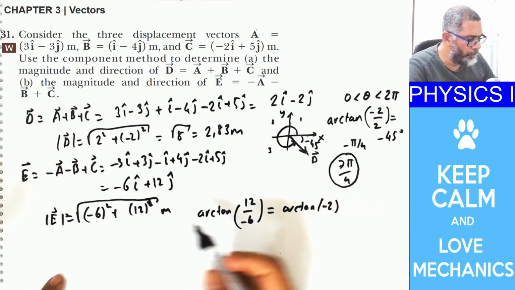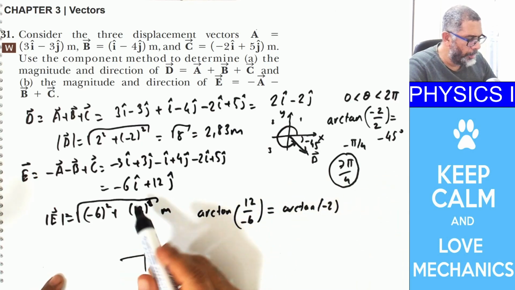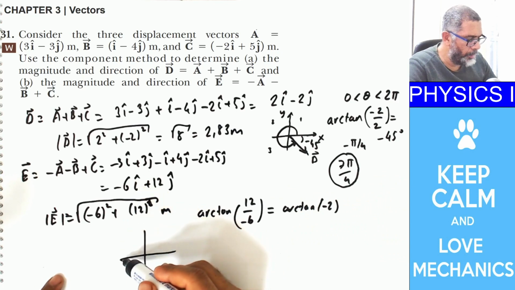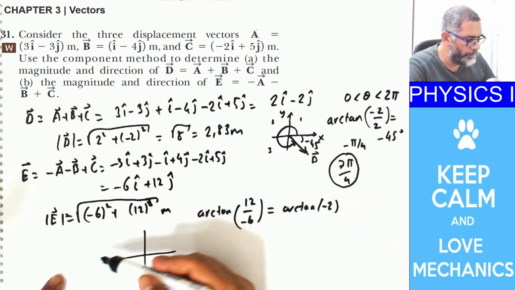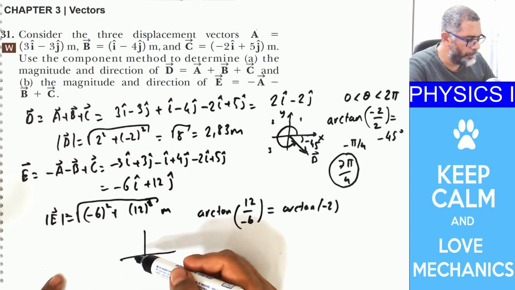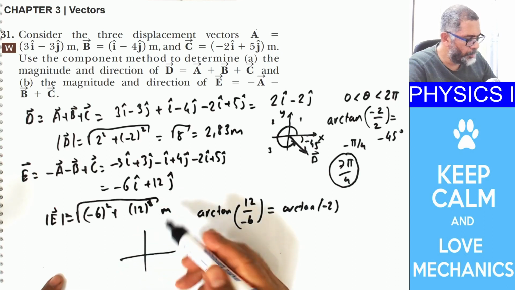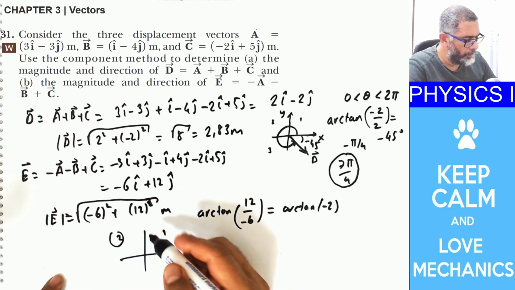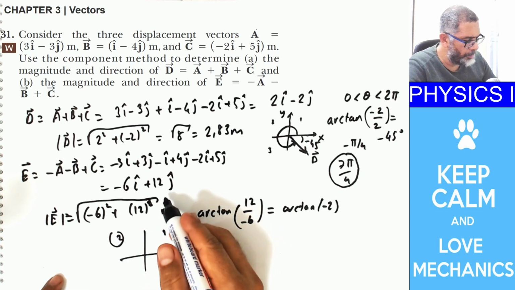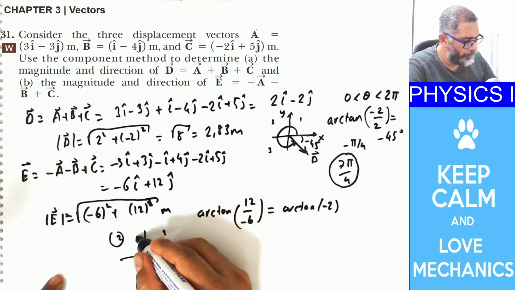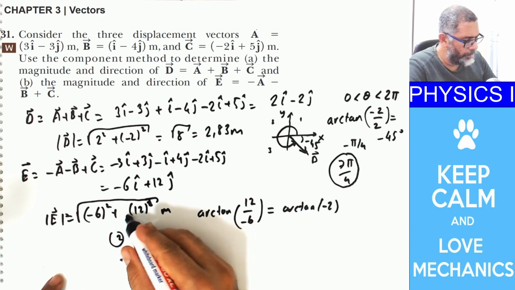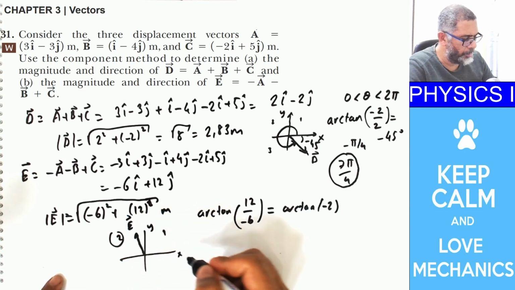Again, if you look at the coordinate system, its x component is in the direction of negative x, and the y component is in the direction of positive y. So it's going to be in the second quadrant, with the y component twice that of x. This is e, and this is y, and this is x.